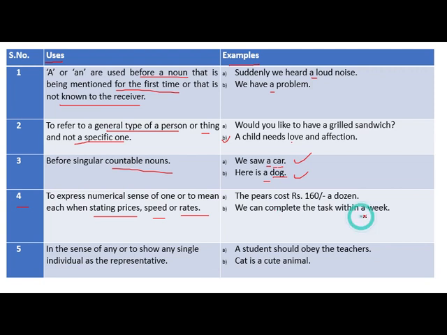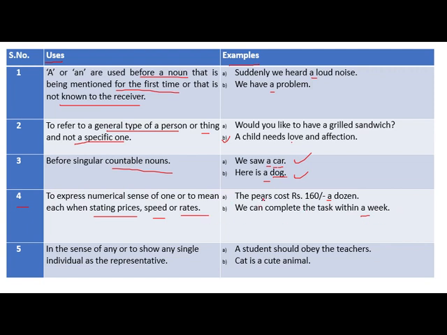For example, here we have used it. First, within the first sentence we have mentioned prices. Within the second sentence we have mentioned speed.